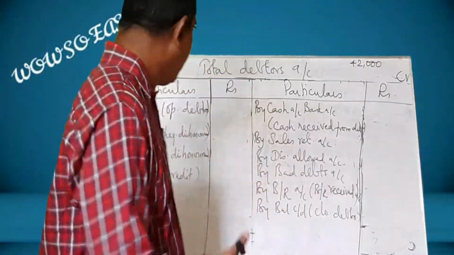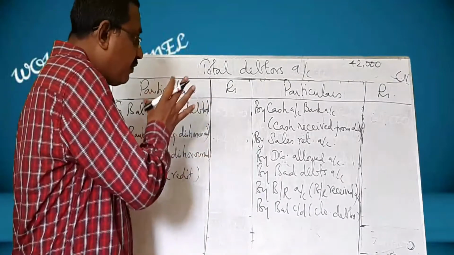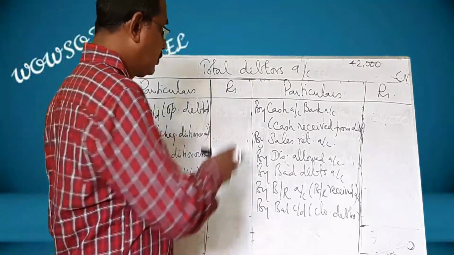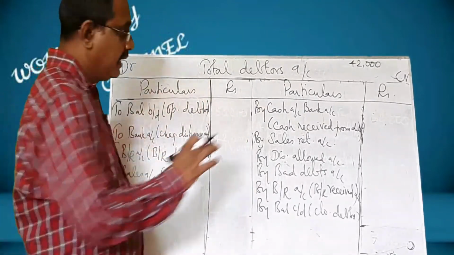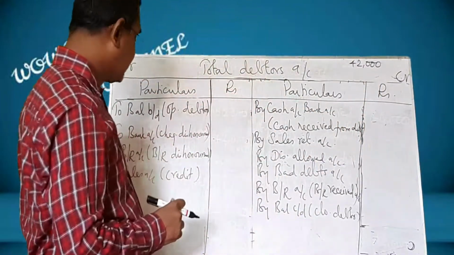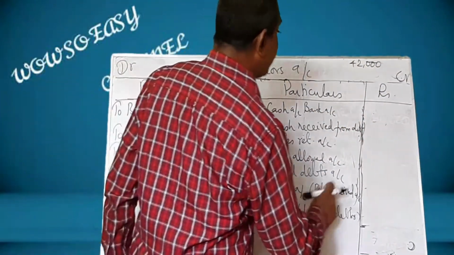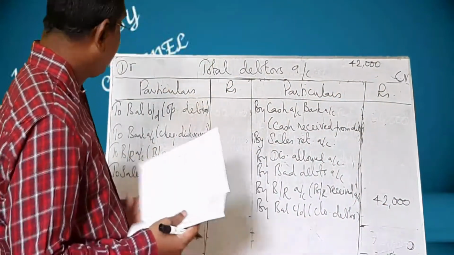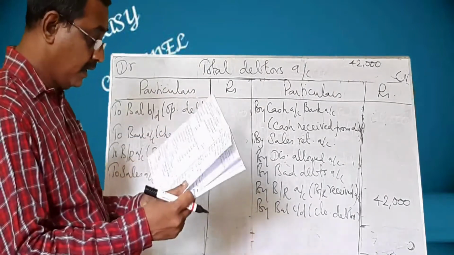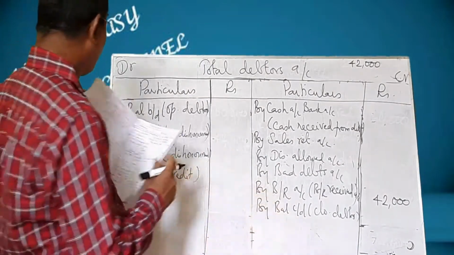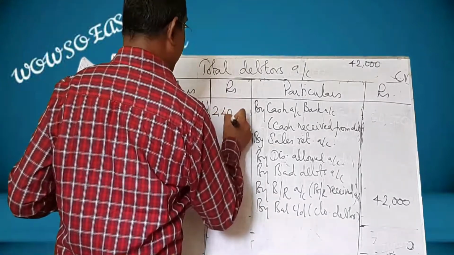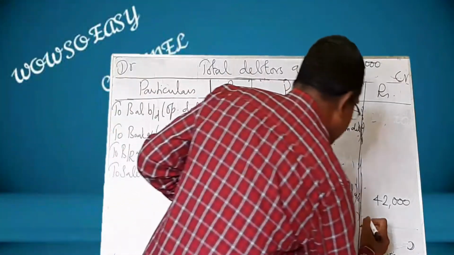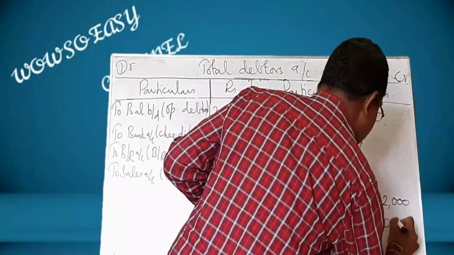Shall we? Now, I have written the format of the total debtors account. Now, let us bring the amount from the problem to this account. Immediately write this 42,000 to the bills received account, and that will be 42,000. Then let us go to the sum. Sundry debtors, opening debtors 2,40,000. Here is opening debtors 2,40,000. And closing debtors 2,20,000.